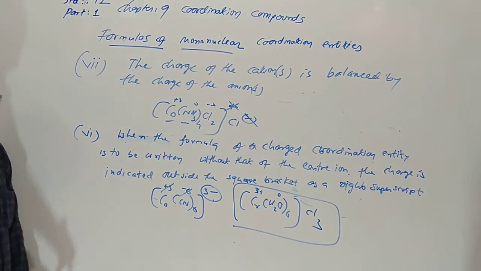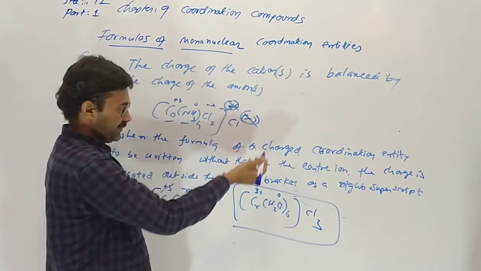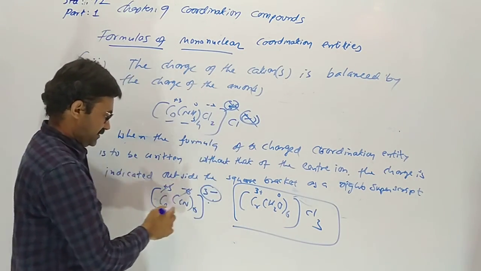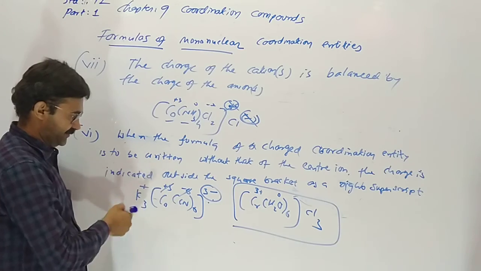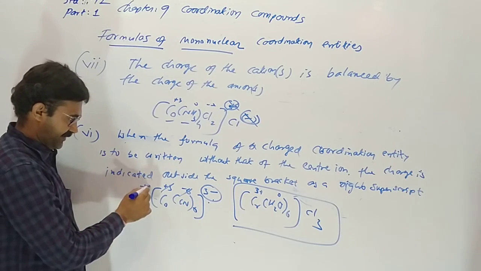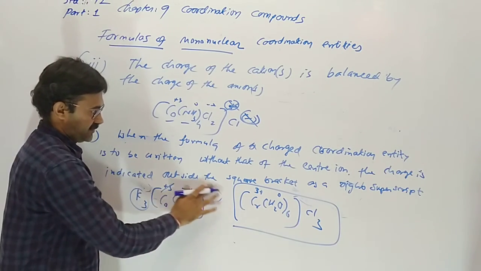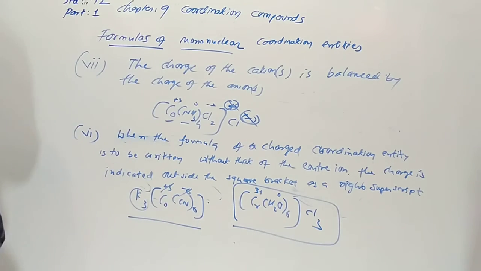Understood? Positive charge should be balanced by negative, and negative charge by positive, like this: 3 potassium plus 3. So the charge will be removed.